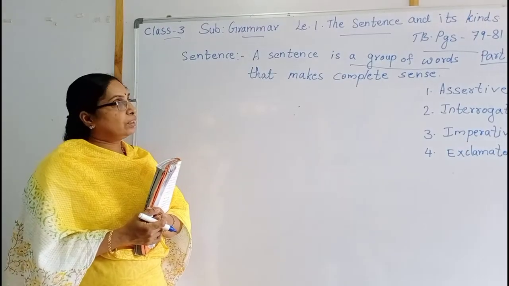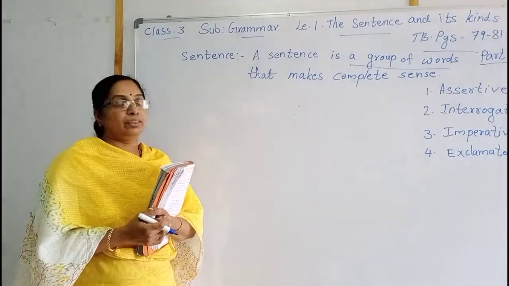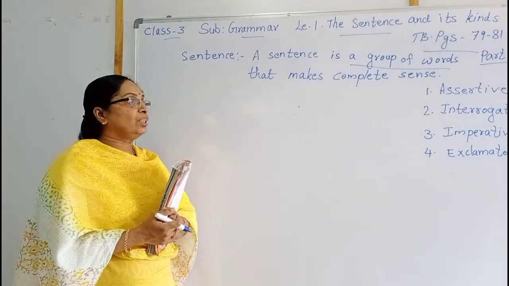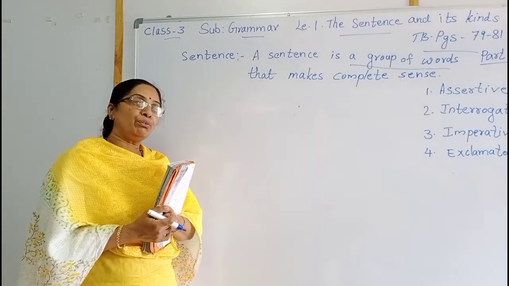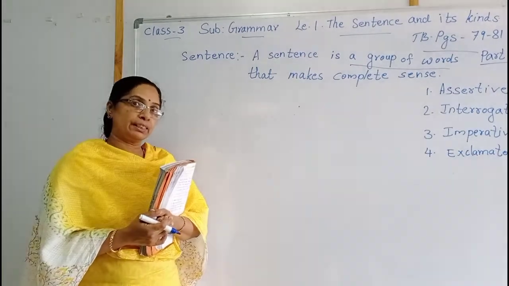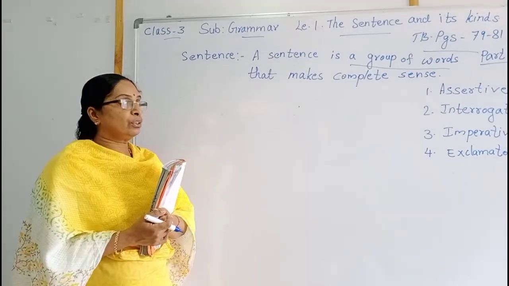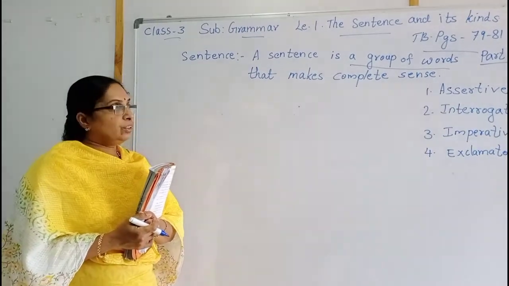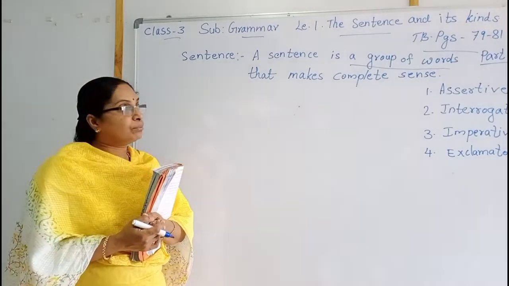Welcome to our next session, the sentence and its kinds. In the first session, we completed what is a sentence, found the definition of a sentence, and classified how many types. That also we learned. 4 types of sentences are there. What are they?